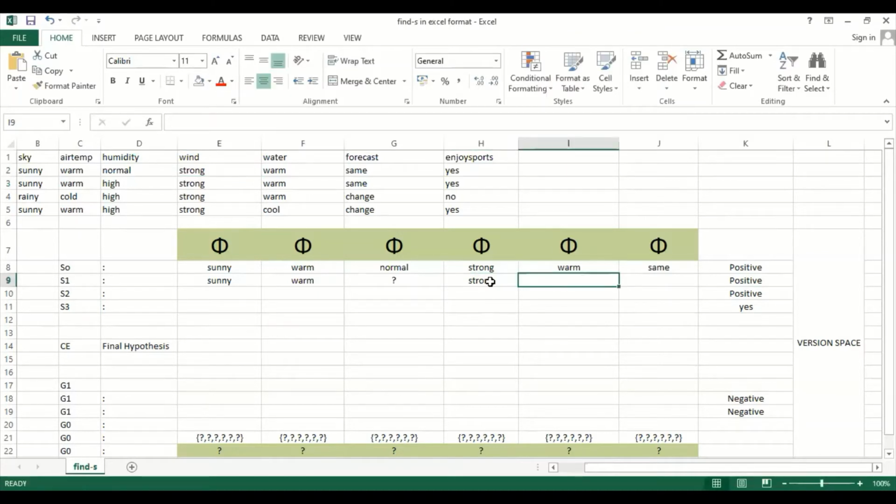Next, you take warm is equal to warm, so no change, keep it the same. Similarly, same equal to same, so no change, keep it the same. Now after tracing the second record, we have found that we are going to get two options here: Aldo can play the tennis game when humidity is normal, or Aldo can also play the tennis game when it is high. Understood?